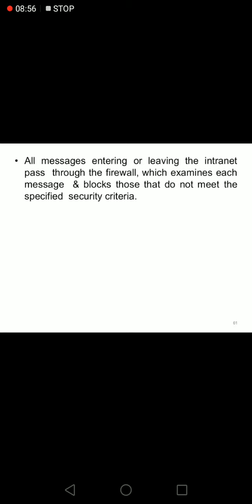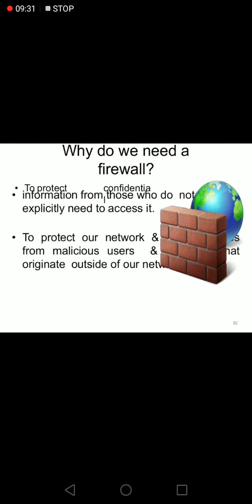All the messages leaving or entering the intranet pass through the firewall, which examines each and every message and blocks those that do not meet the specified security criteria. So the firewall itself has a set of rules. Whenever any incoming or outgoing packet reaches the firewall, it automatically checks the rules against it. If any match is found, it allows the packet. Otherwise, it discards the packet.